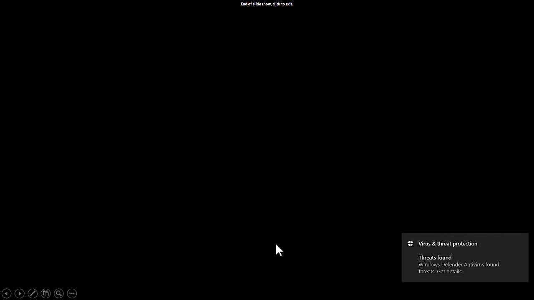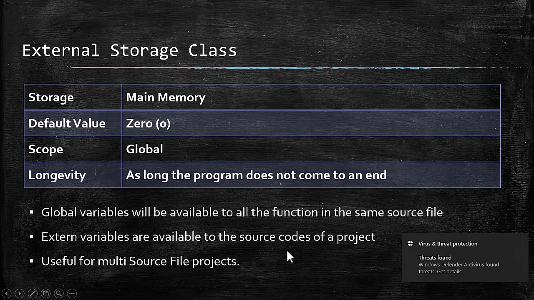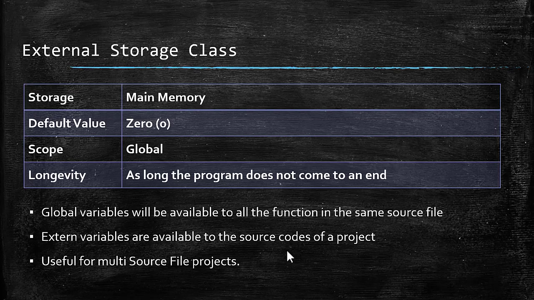when you are doing a multiple source file project, a project where multiple source files are required, and they are sharing a variable, that variable will be declared as an external variable or external storage class variable. Suppose in a company you are doing a part of the project and other parts are done by different programmers like you.